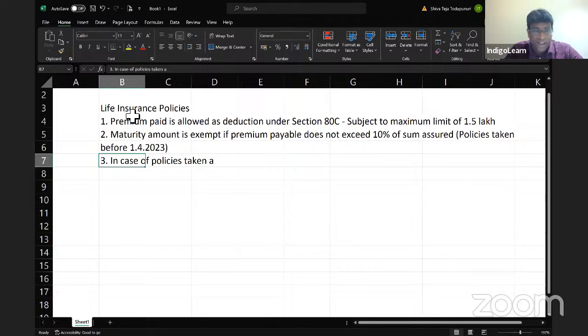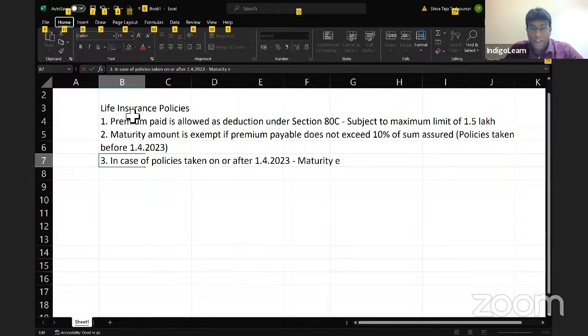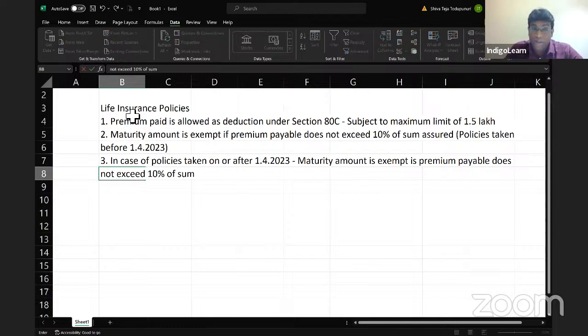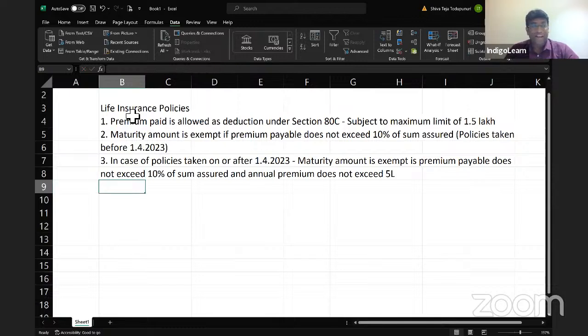And in case policy is taken on or after 1/4/2023, maturity amount is exempt if premium payable does not exceed 10% of sum assured, and annual premium does not exceed 5 lakh rupees. This is an interesting amendment which has come up with effect from 1/4/2023.